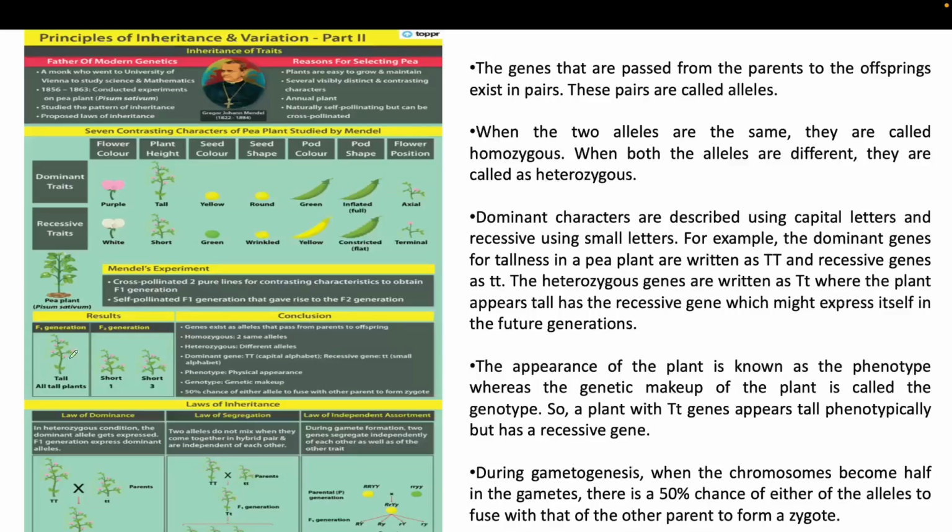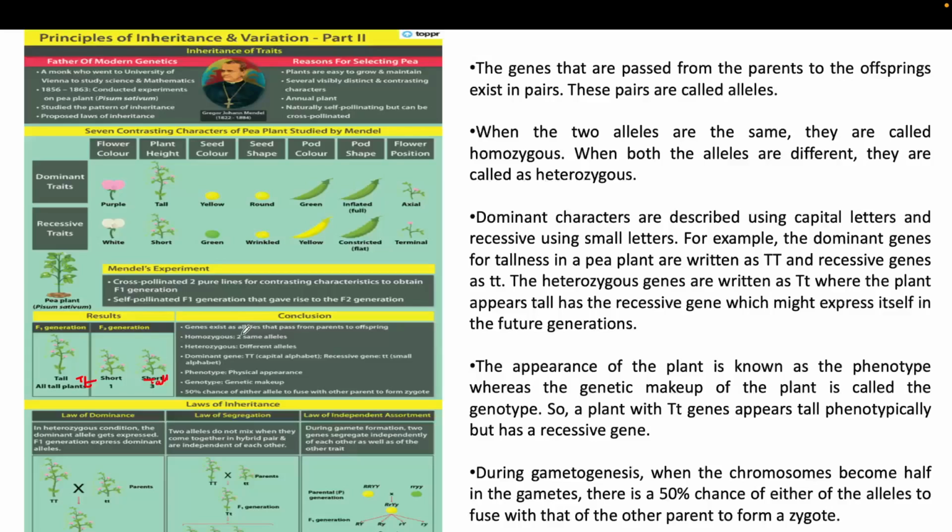So cross-pollination will happen in the F1 generation, where you cross the tall and dwarf, as well as other characteristics. It will give you the F1 generation where all plants will be tall, and the F2 generation, when you self-cross this tall plant with a tall plant, will give you three plants that are tall and one plant that will be short, if it is present in a heterozygous condition. So this will be the result.